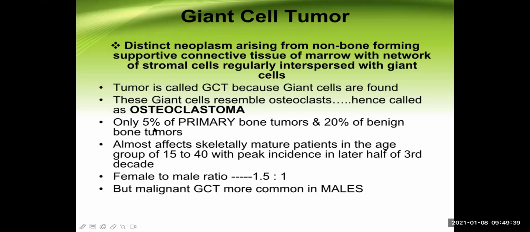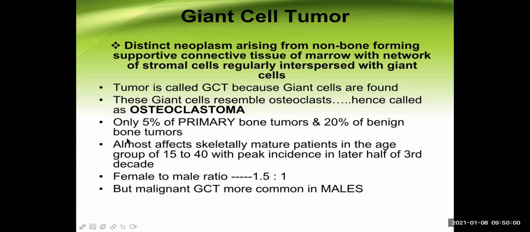That's why the tumor is also known as osteoclastoma. It may be used as a synonymous term for giant cell tumor, though they are not formed by osteoclasts. Only 5% of them are primary bone tumors and 20% of them are benign bone tumors.